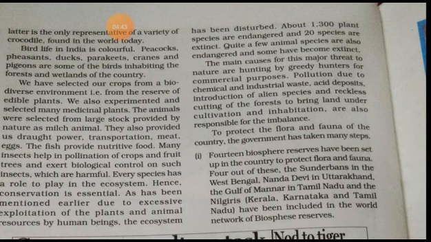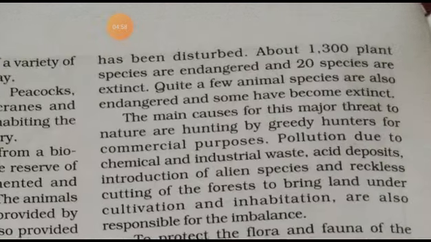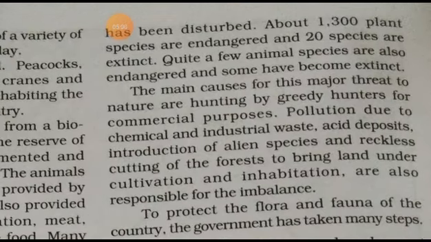Quite a few animal species are also endangered and some have become extinct.